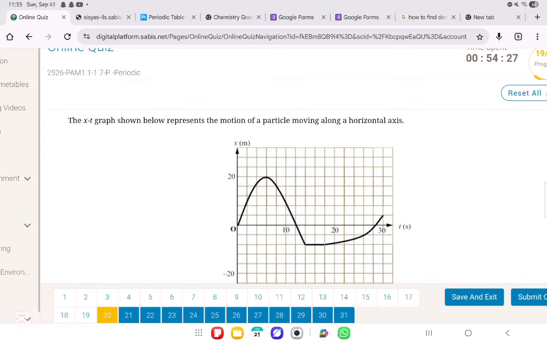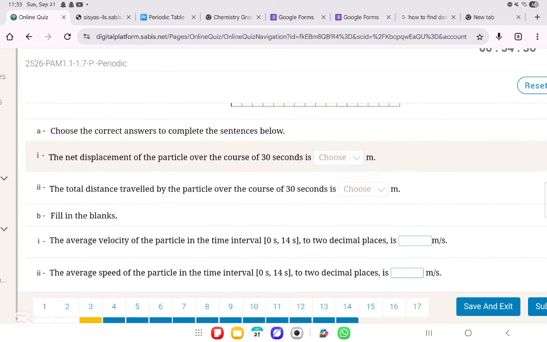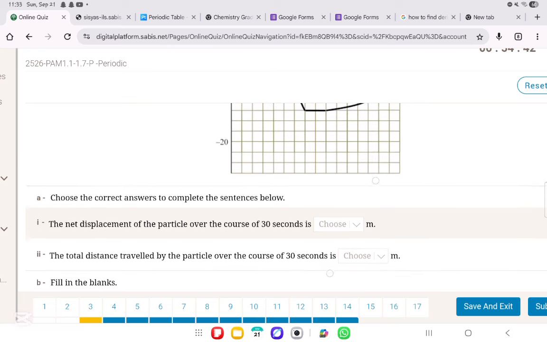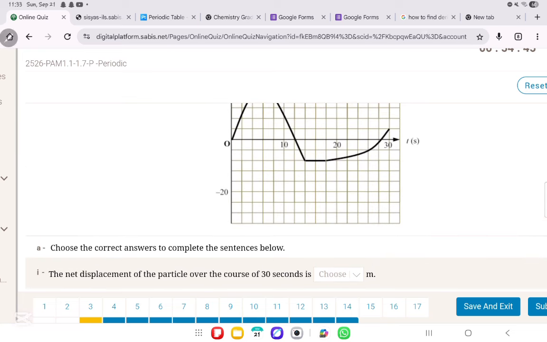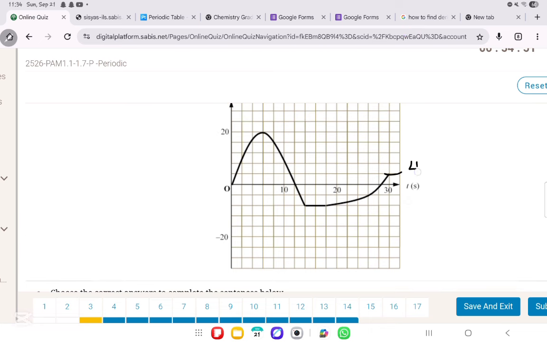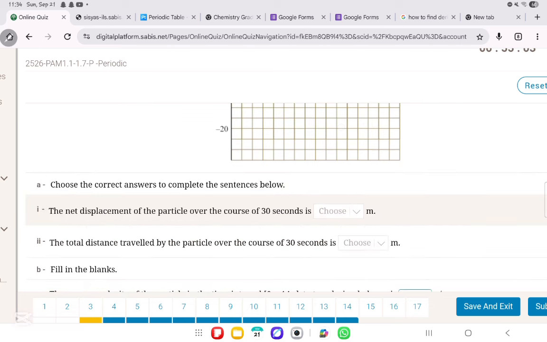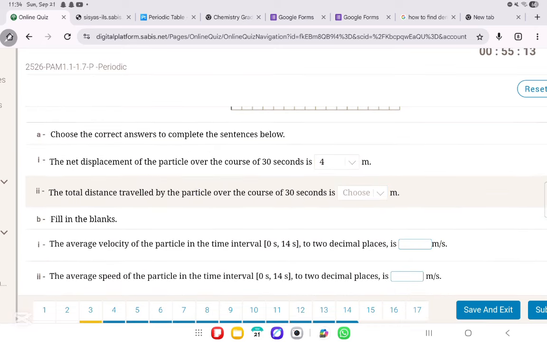What does it say in question number 20? The x-t graph shown below represents the motion of a particle moving along a horizontal axis. Choose the correct answers to complete the sentences below. The net displacement of the particle over the course of 30 seconds. What is net displacement? It's x final minus x initial. This is x final over here, which is 4. You guys should know how to read the scales. And this is x initial, which is 0. So what is the net displacement? It's x final minus x initial, which in this scenario is 4 meters.